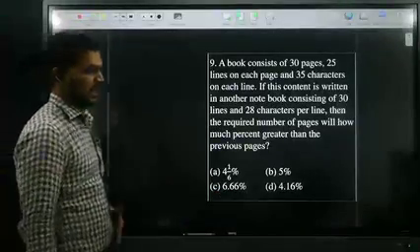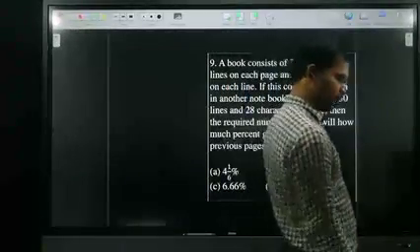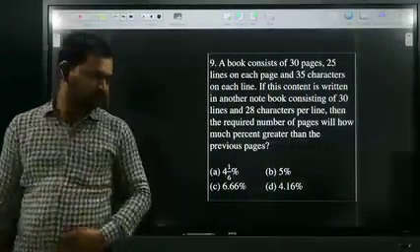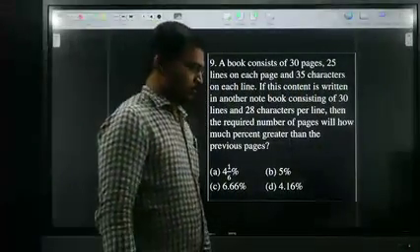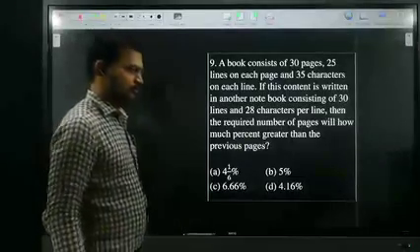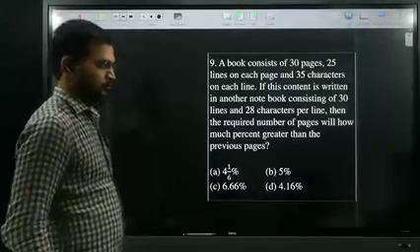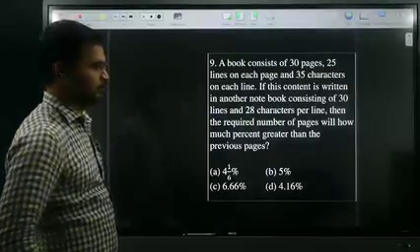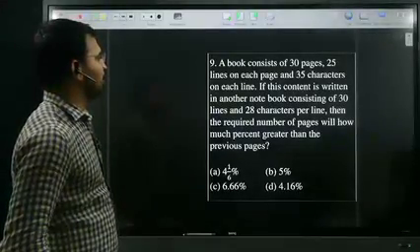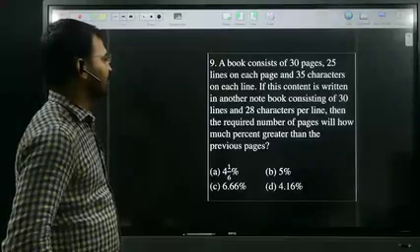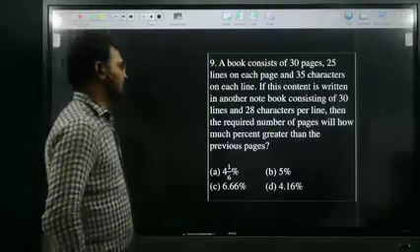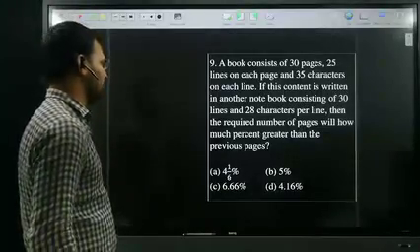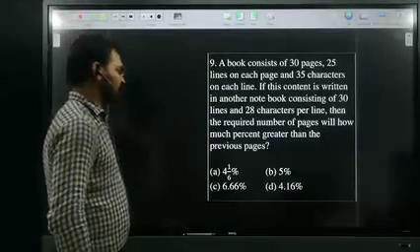So read the next question, all of you. A book consists of 30 pages, 25 lines each page, and 35 characters on each line. If this content is written in another notebook consisting of 30 lines and 28 characters per line, then the required number of pages will be how much percentage greater than the previous pages?